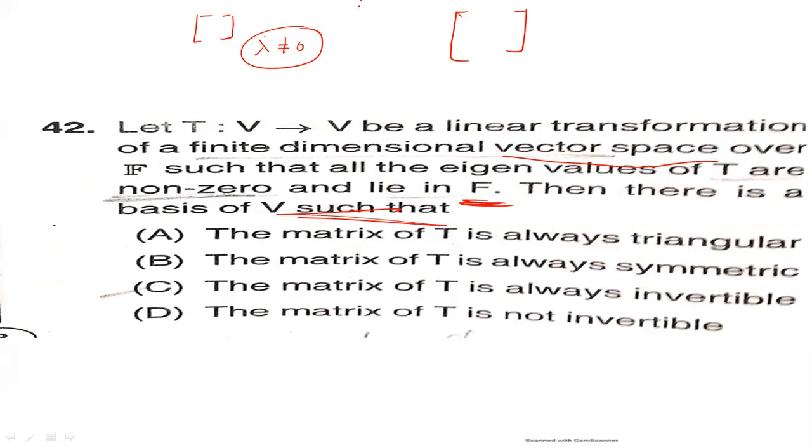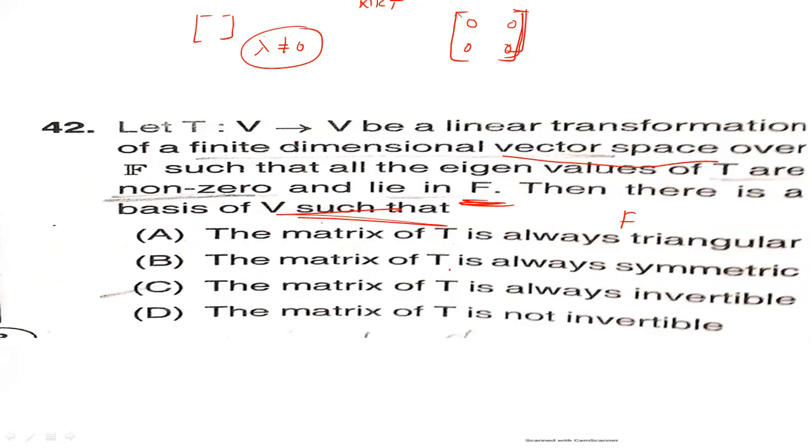We know that the zero matrix is also triangularizable, both upper triangular as well as lower triangular. Therefore, option A is false.